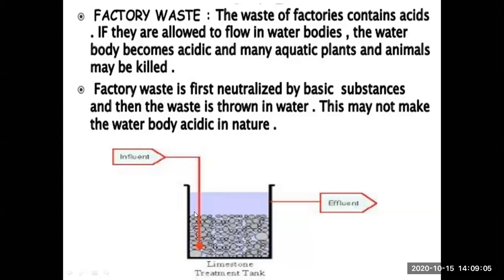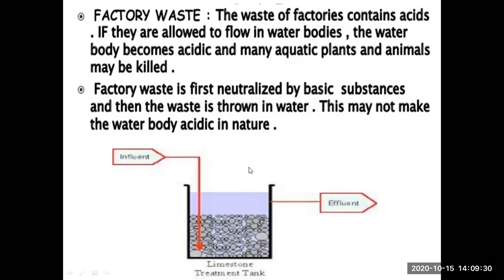And as soon as this acidic waste comes in contact with base, it becomes neutralized. And ये ऊपर जो आ गया, this is the effluent, यानी this is the treated water which may enter into the water bodies, which is safe for the aquatic life or aquatic plants and animals. So this is what the different importance, different uses of neutralization reactions.